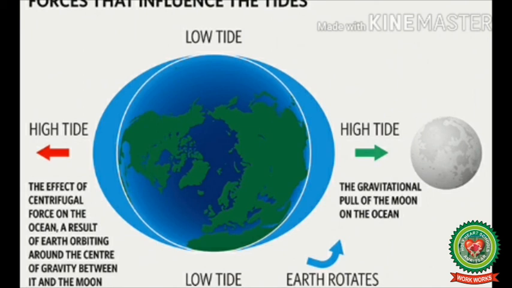Between the two high tides, there are two low tides as the earth rotates on its axis. Each point experiences two high tides and two low tides during a day.